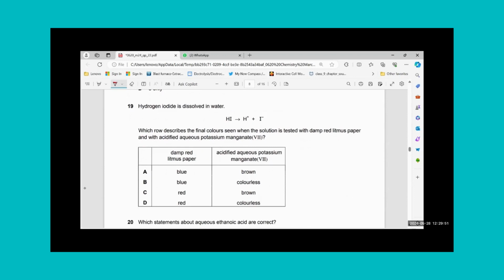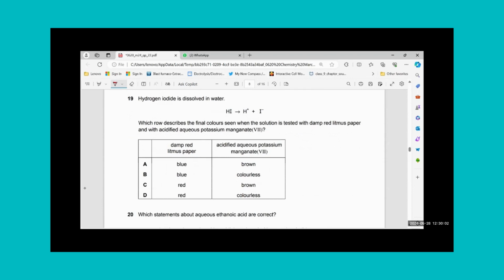Hydrogen iodide is dissolved in water, and an equation has been given for its ionization. Single arrow, that means strong ionization. Which row describes the final color seen when the solution is tested with damp litmus paper and with acidified aqueous potassium manganate 7? Okay, since it's giving H plus ion, we know it must be acidic. If you add damp blue litmus paper, it has to turn red. Any one of them should be the answer.